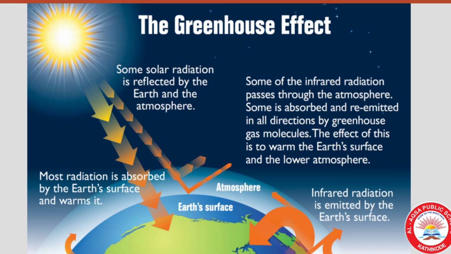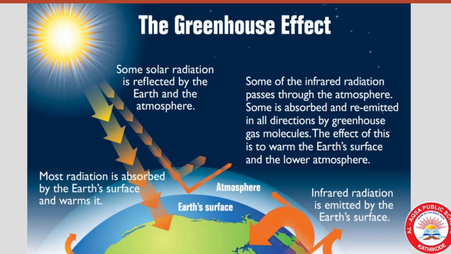You have seen a greenhouse in a nursery. This greenhouse allows the sun's heat to get in but does not allow it to go out. And this trapped heat warms the greenhouse. The trapping of radiation by the Earth's atmosphere is similar. That is why it is called the greenhouse effect.